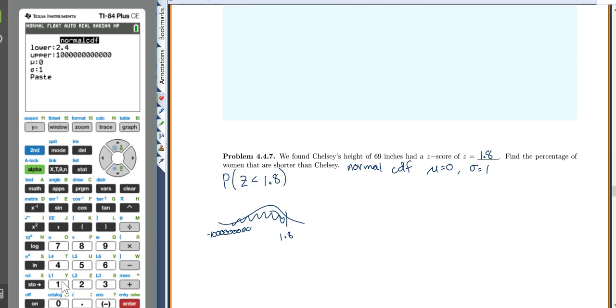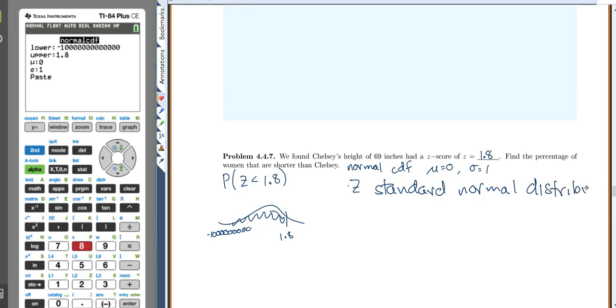My lower bound is this negative 1 million or something. My upper bound is 1.8. I still have a mean of 0 and a standard deviation of 1 because z is always for the standard normal distribution. Remember, you did all of those problems with the standard normal distribution, and that always has a mean of 0, standard deviation of 1.